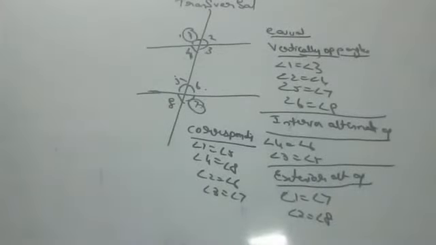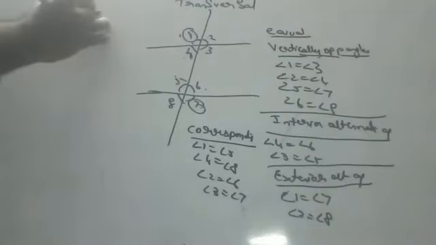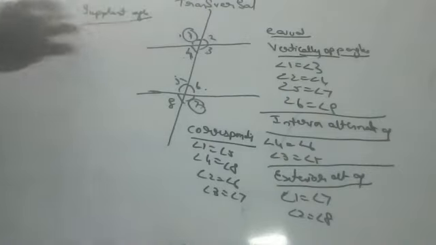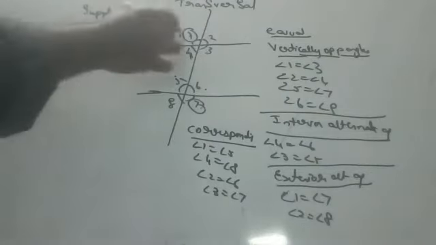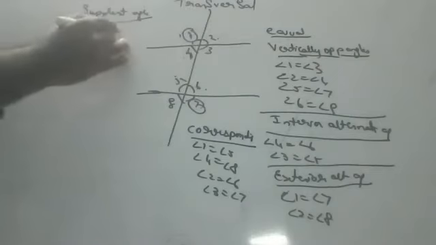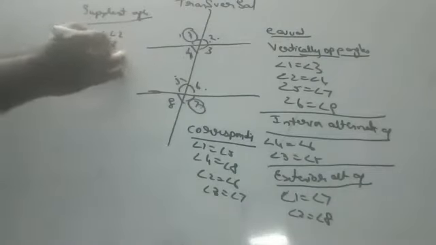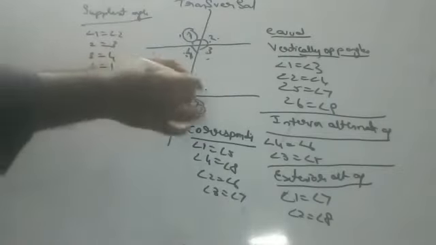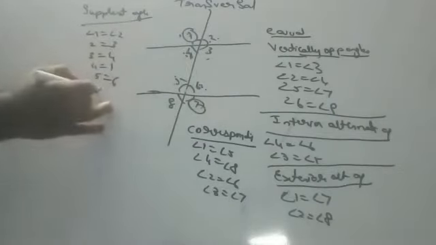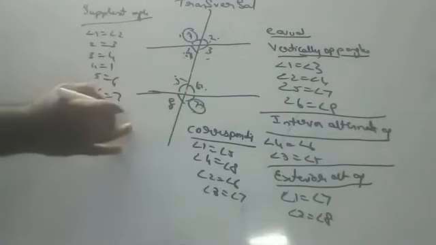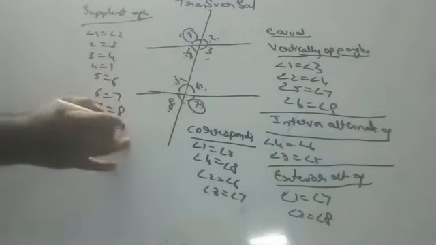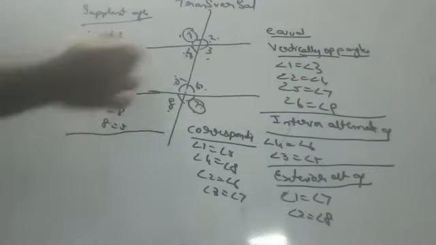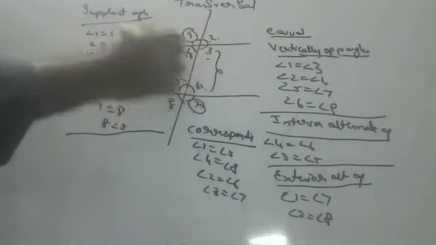Now, what are supplementary angles? Supplementary angles are those angles whose sum is 180 degrees. Angles 1 and 2, 2 and 3, 3 and 4, 4 and 1, 5 and 6, 6 and 7, 7 and 8, 8 and 5. All these pairs sum to 180 degrees. Okay, and also angles 4 and 5. What are they called, anyone?